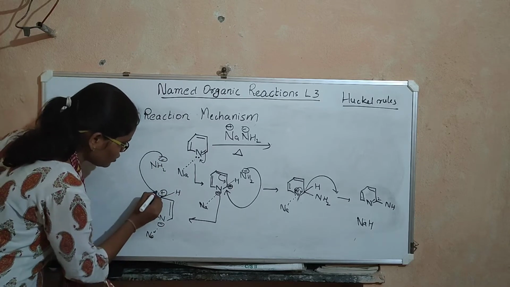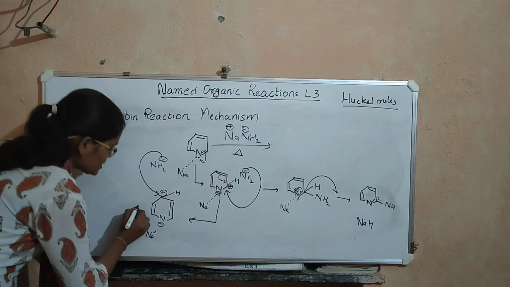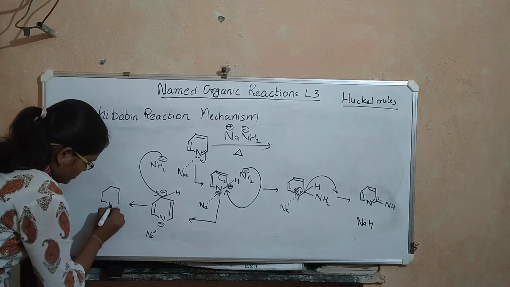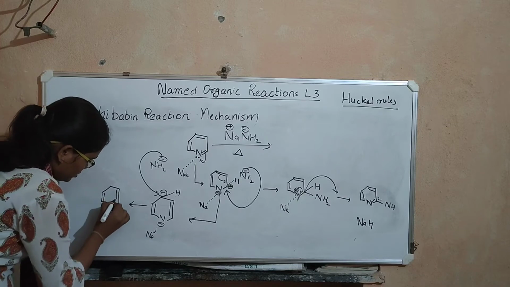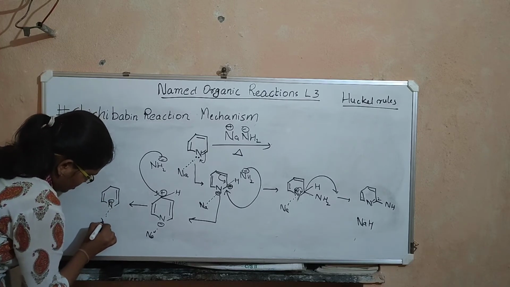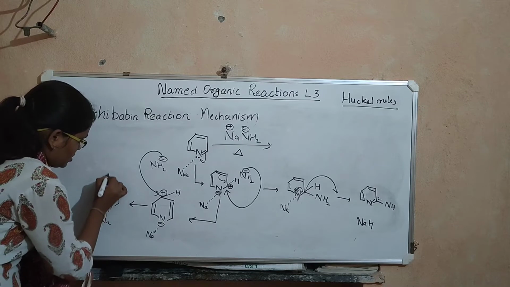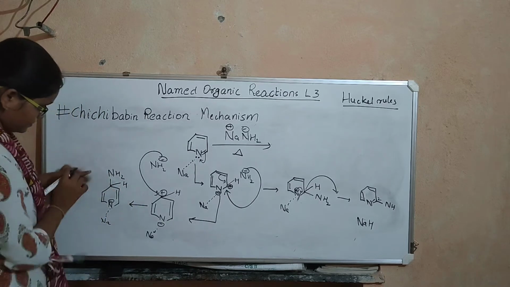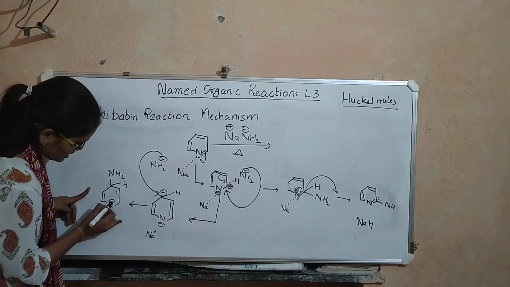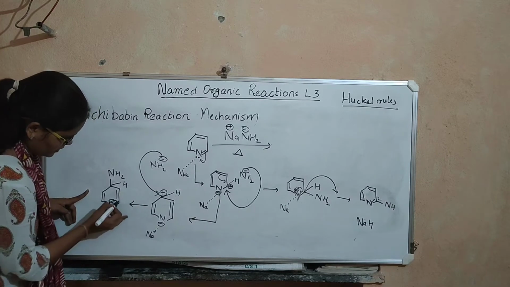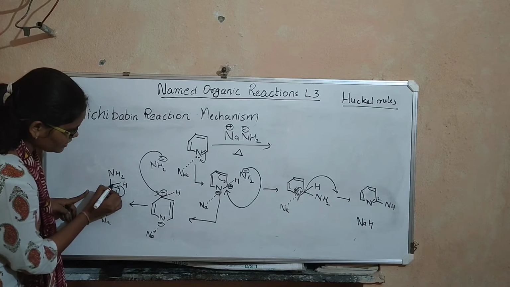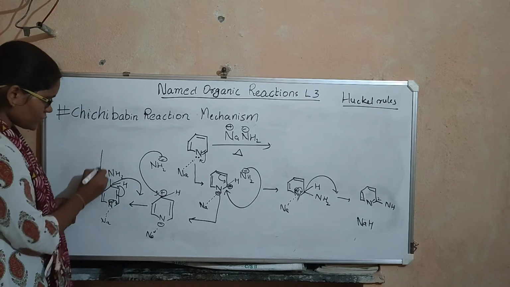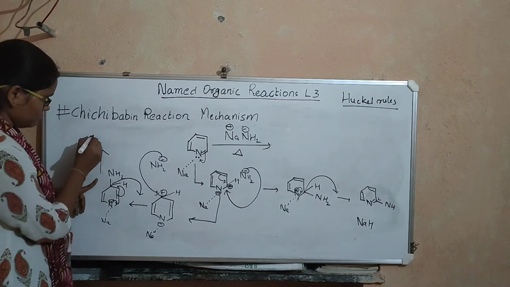So this nucleophile will go and attack this center. As a result we get this thing, okay? So when these electrons shift here, this pi bond will shift here and this hydride will be eliminated and it forms a bond with this sodium to form sodium hydride, and what we get is, I'll write it here,